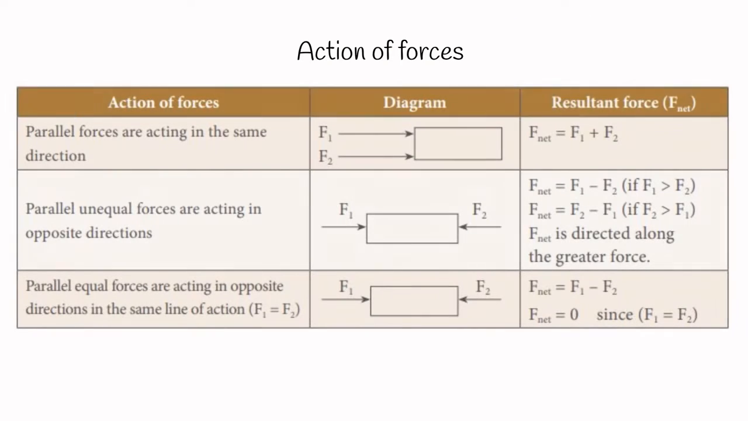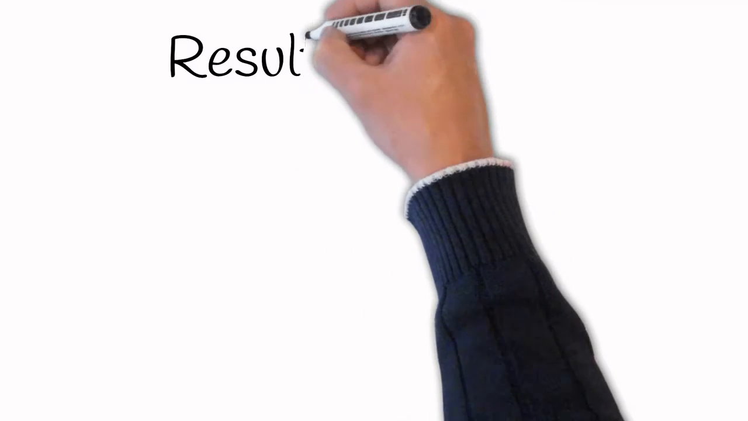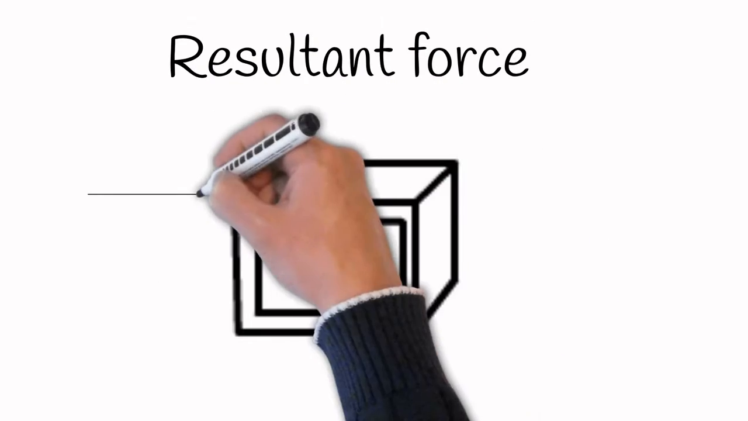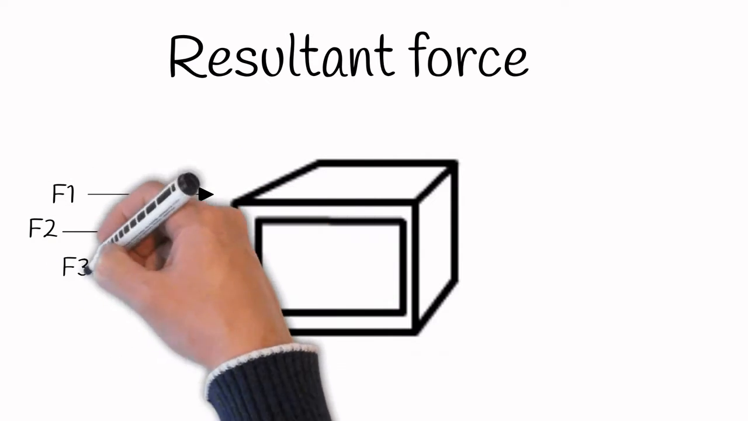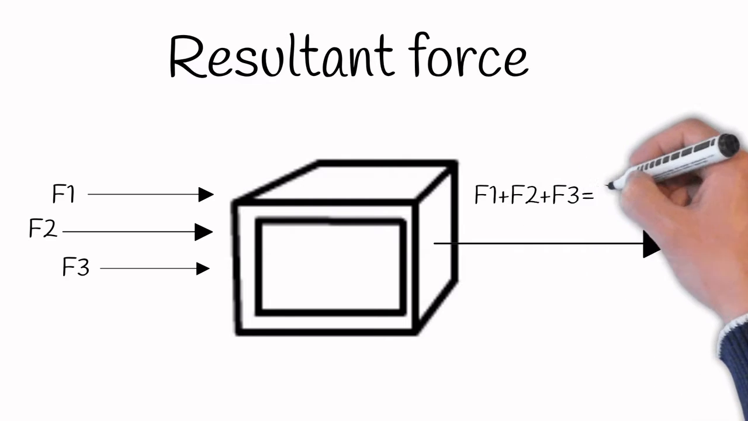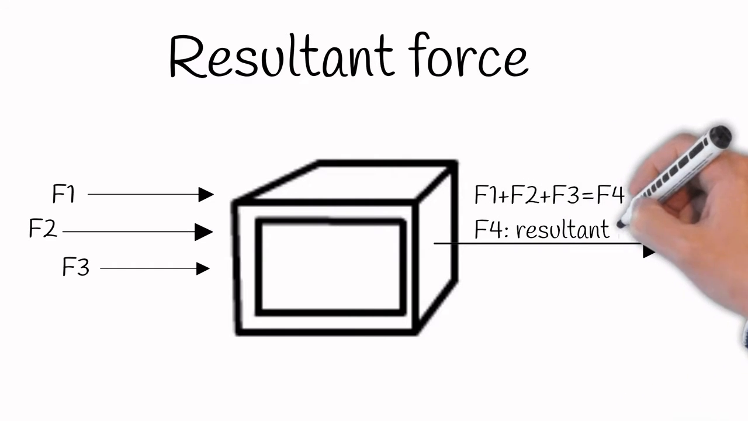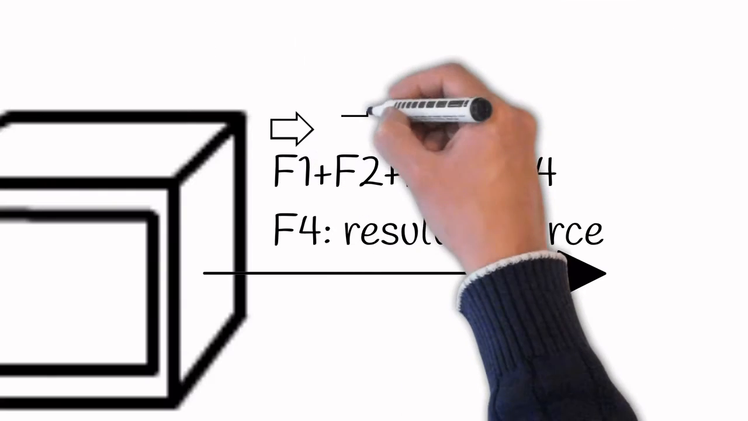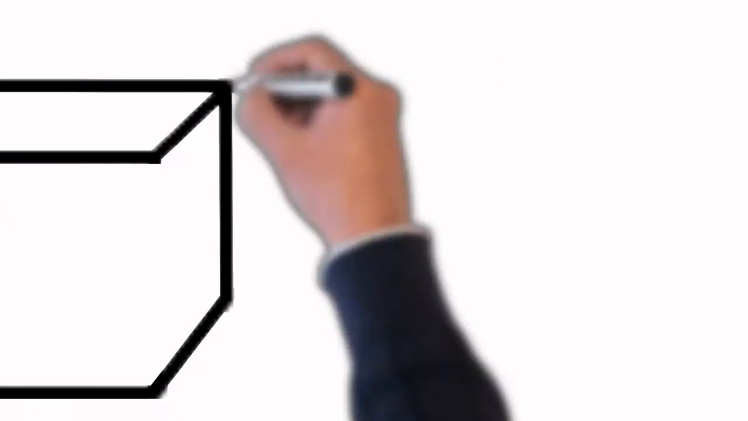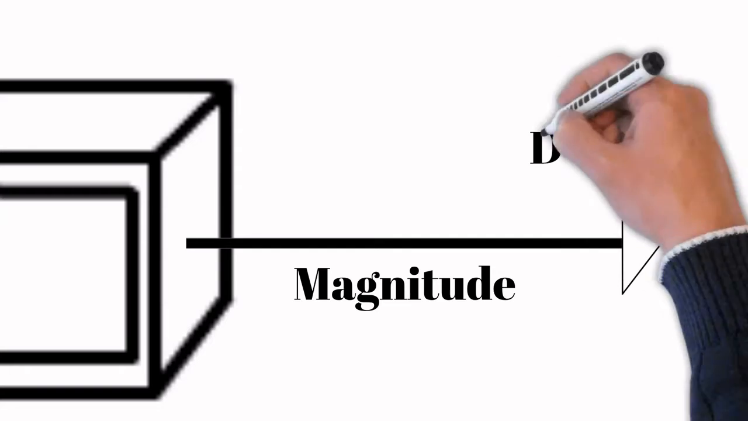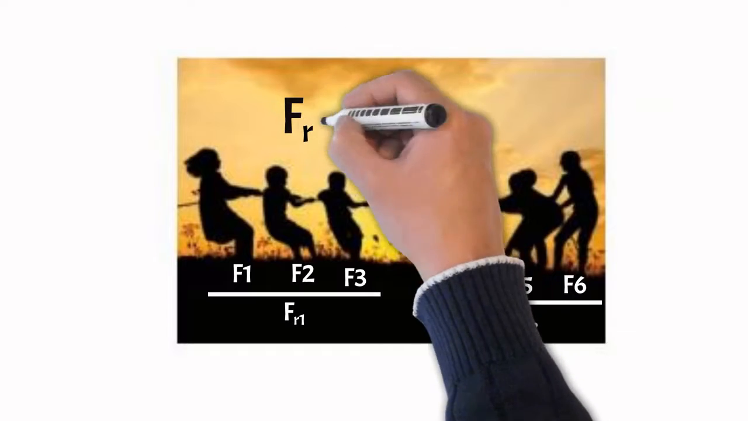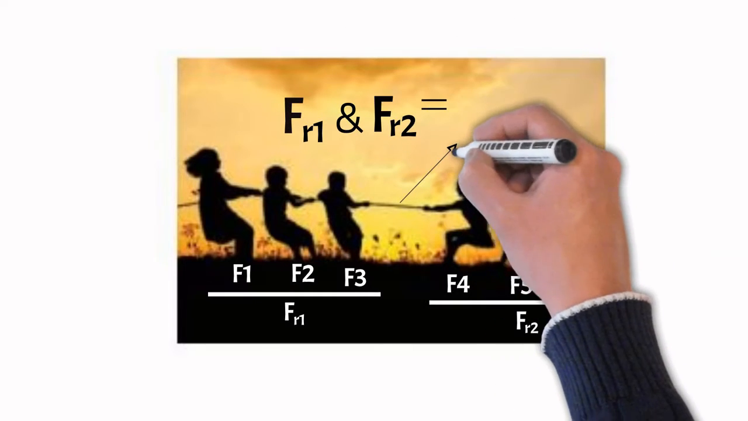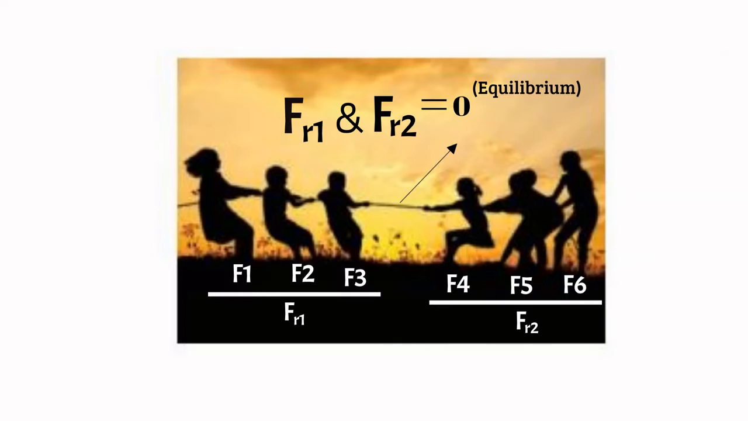Action of forces are given in the table. Resultant force. When several forces act simultaneously on the same body, then the combined effect of the multiple forces can be represented by a single force, which is termed as resultant force. It is equal to the vector sum of all the forces, that is, adding the magnitude of forces with their direction. If the resultant force of all the forces acting on a body is equal to 0, then the body will be in equilibrium. Such forces are called balanced forces.